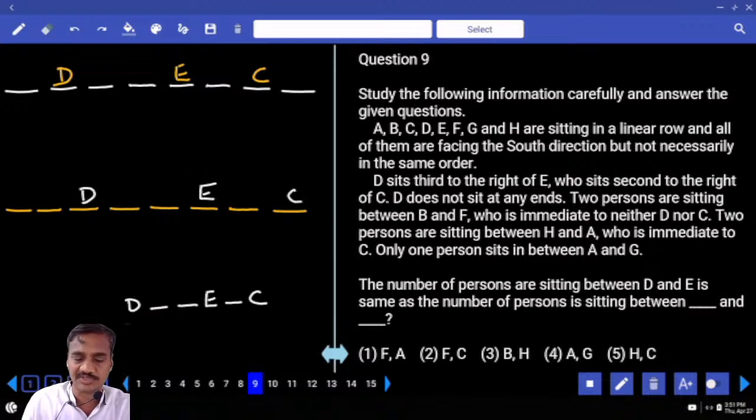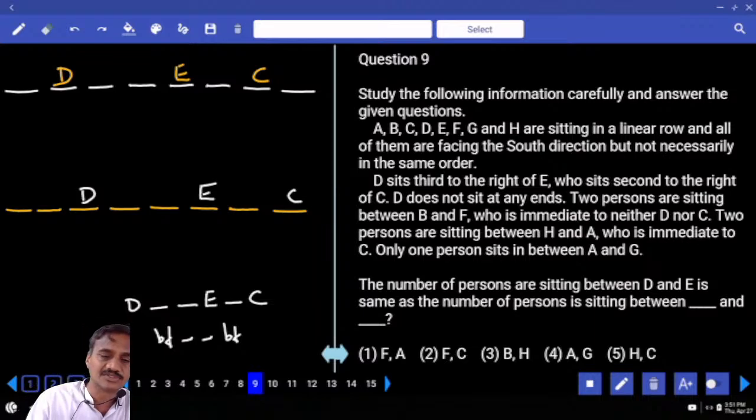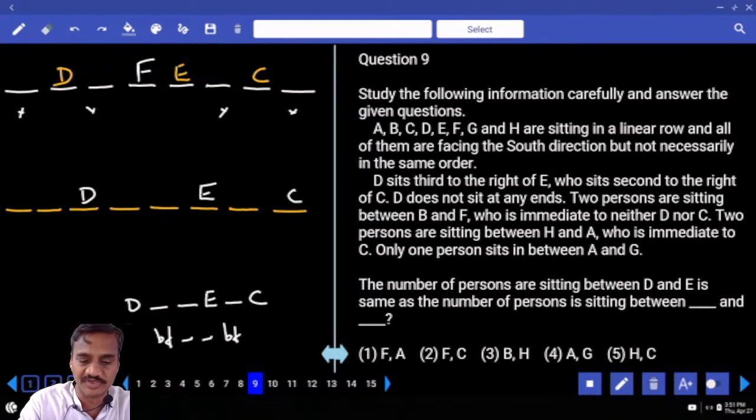And 2 persons between B and F. In between B and F, how many people are there? There must be exactly 2 people. And F is immediate neighbour to neither D nor C. Hence, F cannot be here, cannot be here, cannot be here, cannot be here. What is the only possibility we have for this F? F must be here. If F is here, 2 people between F and B, B must be here.